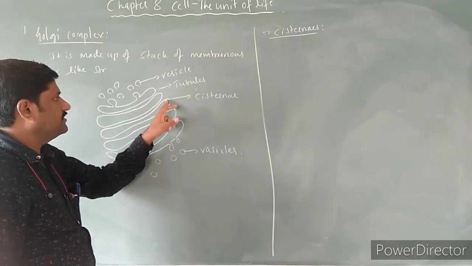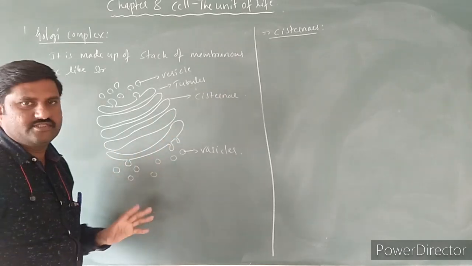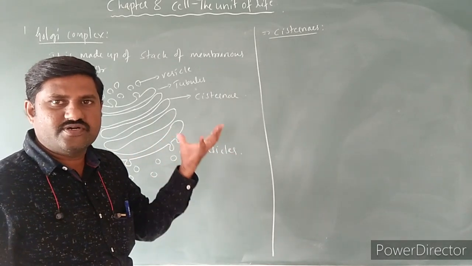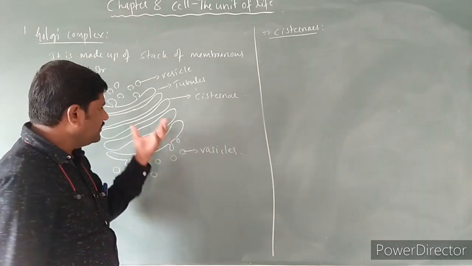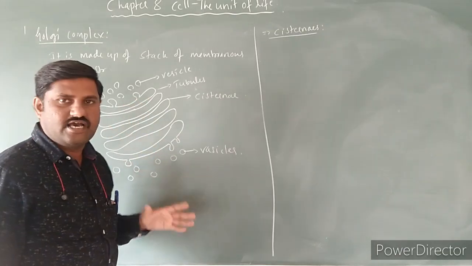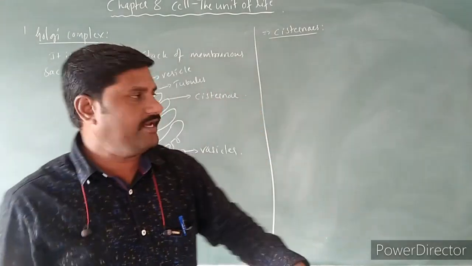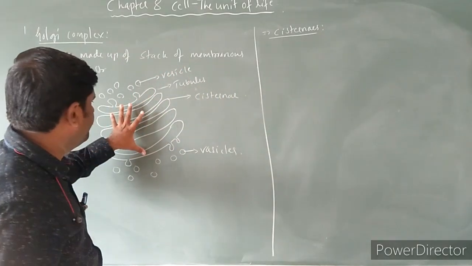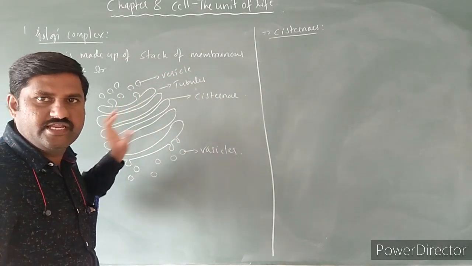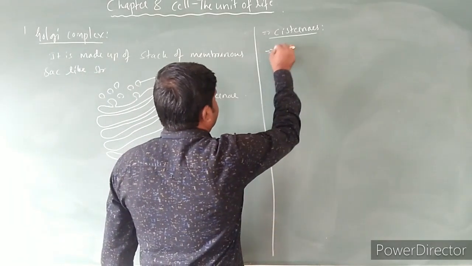And these cisternae bulge towards their terminal part a little bit, and all these are interconnected among themselves. And these cisternae are 4 to 8 in number in one state. Right? In one state, they are 4 to 8 in number. Right? So let us write the cisternae.